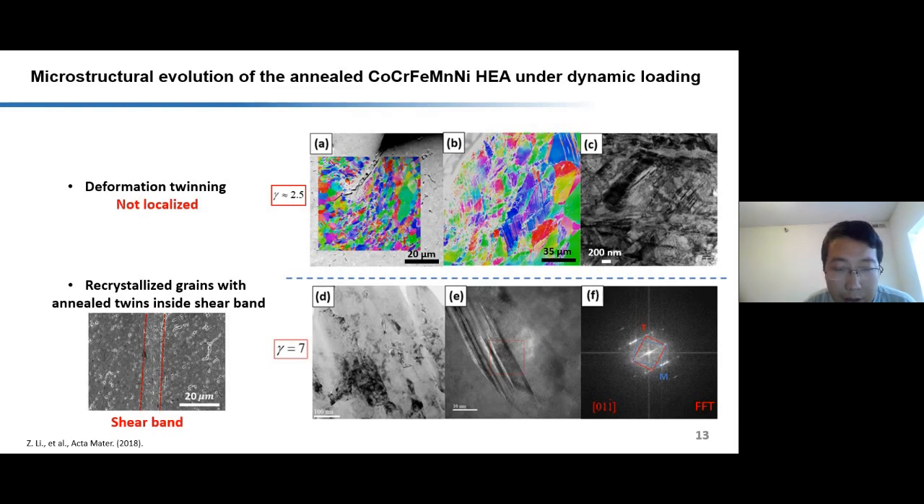At a very large shear strain of about 7, the temperature rose inside the narrow region and dynamic recrystallization occurs. This leads to the formation of ultrafine grains inside the shear band. Differently from the shear band in ultrafine-grained titanium, lots of nanotwins were found to reduce the dislocation density and overall strain energy inside the shear band.